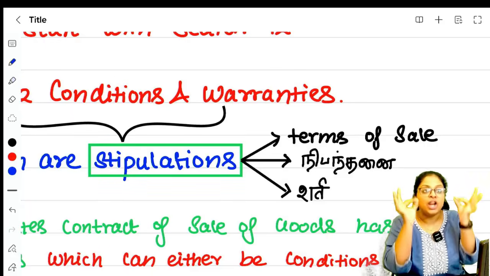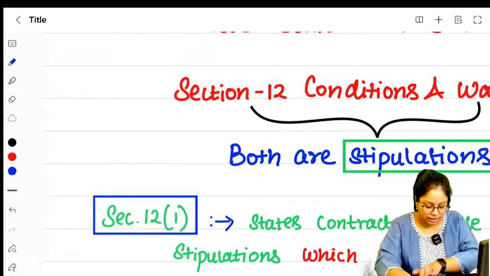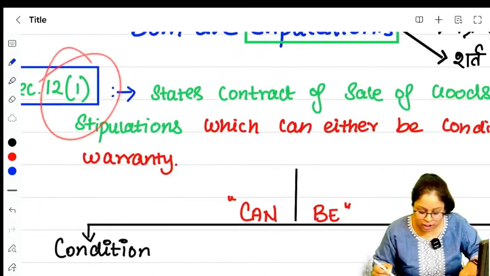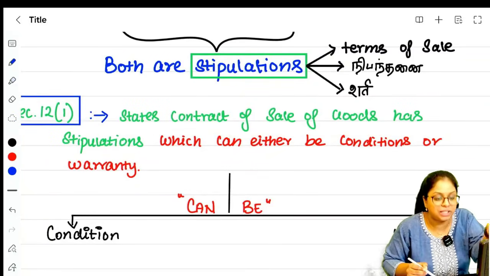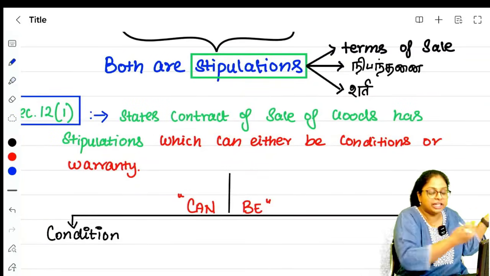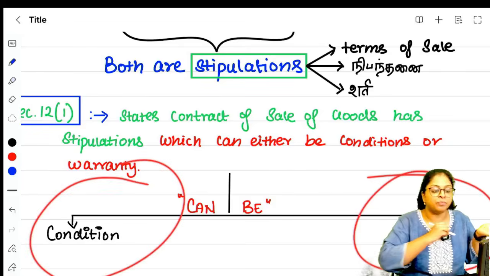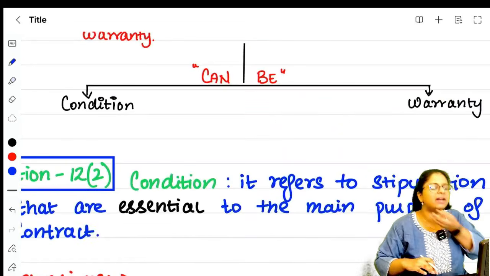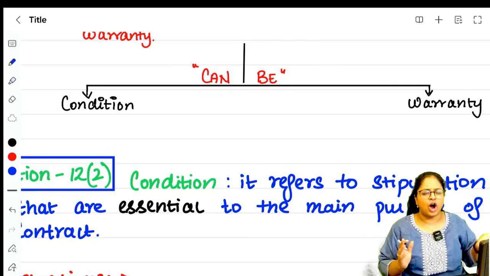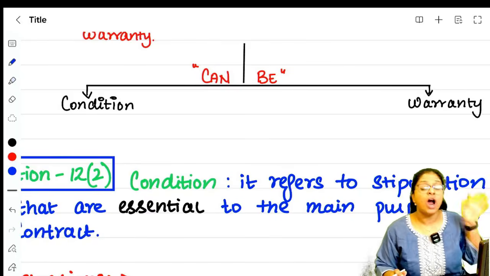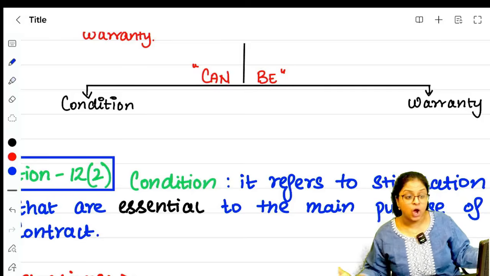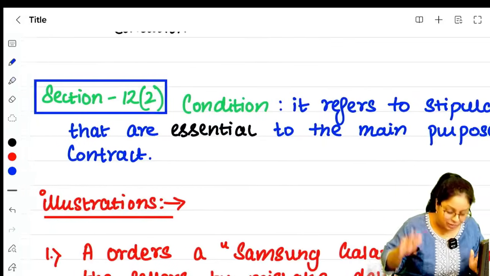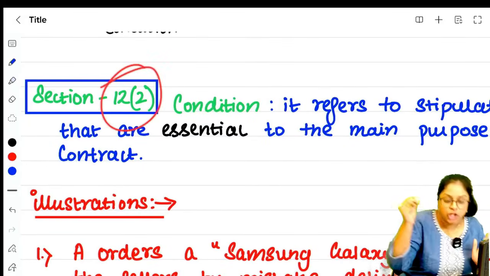What does the first subsection of section 12 say? 12.1 says that a contract of sale of goods has stipulations, some terms. Those terms can either be conditions or warranties. So 12.1 is clear? Yes ma'am, 12.1 says that in a contract of sale there will be many stipulations, and a stipulation can be a condition or a warranty. Exactly. Now 12.2 explains what a condition is.